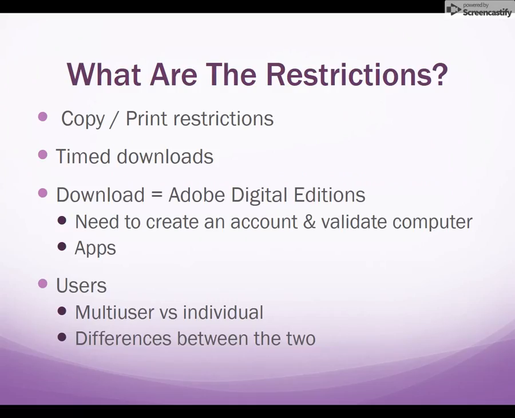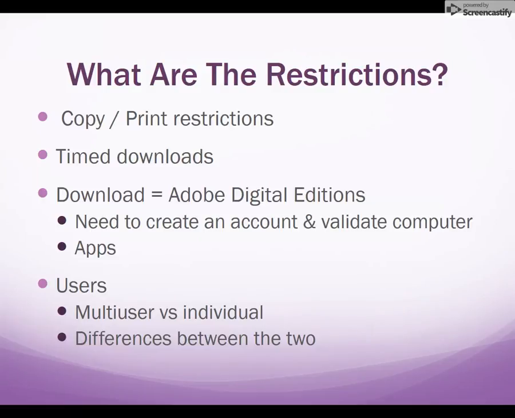Now, what are the restrictions of an ebook? I'll be covering some of these restrictions again when we examine an ebook, but to start, it should be stated that there are copy and print restrictions on ebooks. For example, you can't go on, find an ebook, and print out the entire book. That would be copyright infringement.